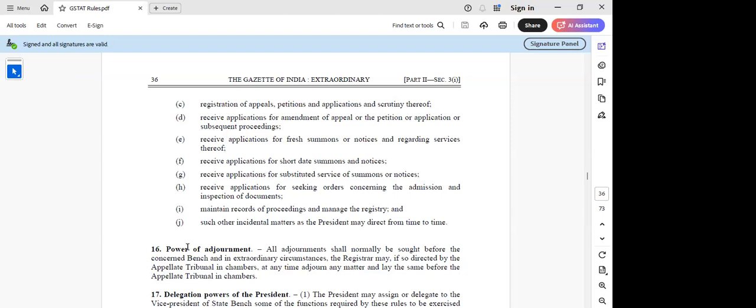Then only one point I was having, sir, when I was reading this registrar power, receive application for fresh summons or notice, and regarding something I couldn't get few of the things, short date summons and notices, because I was not able to connect this except 111 subsection 2 where they have the power to issue summons, but this I was not able to connect with that because that power is not with the registrar.